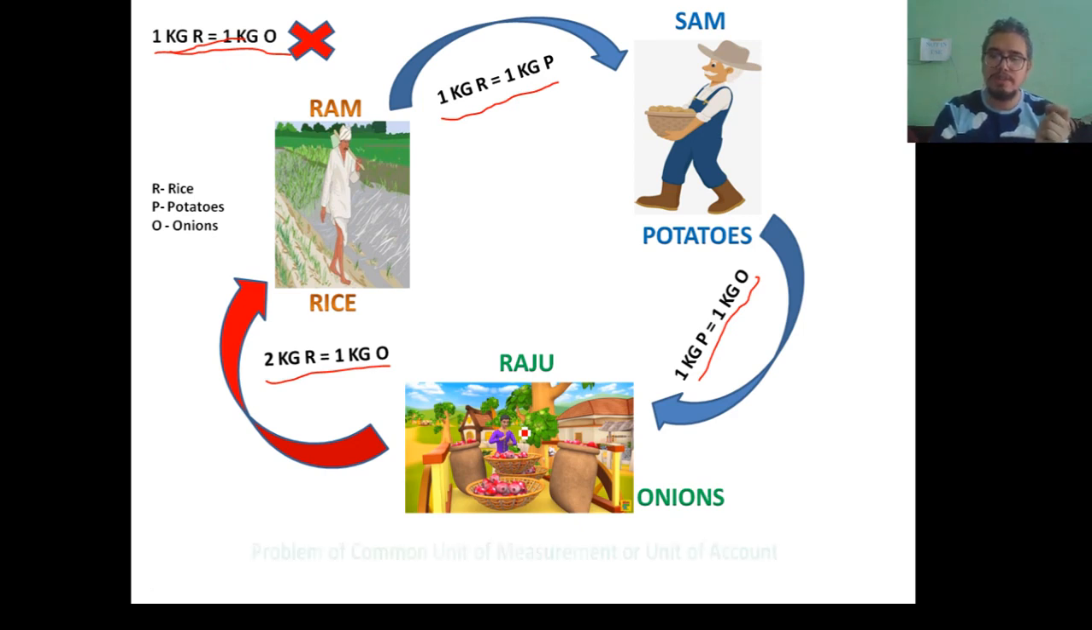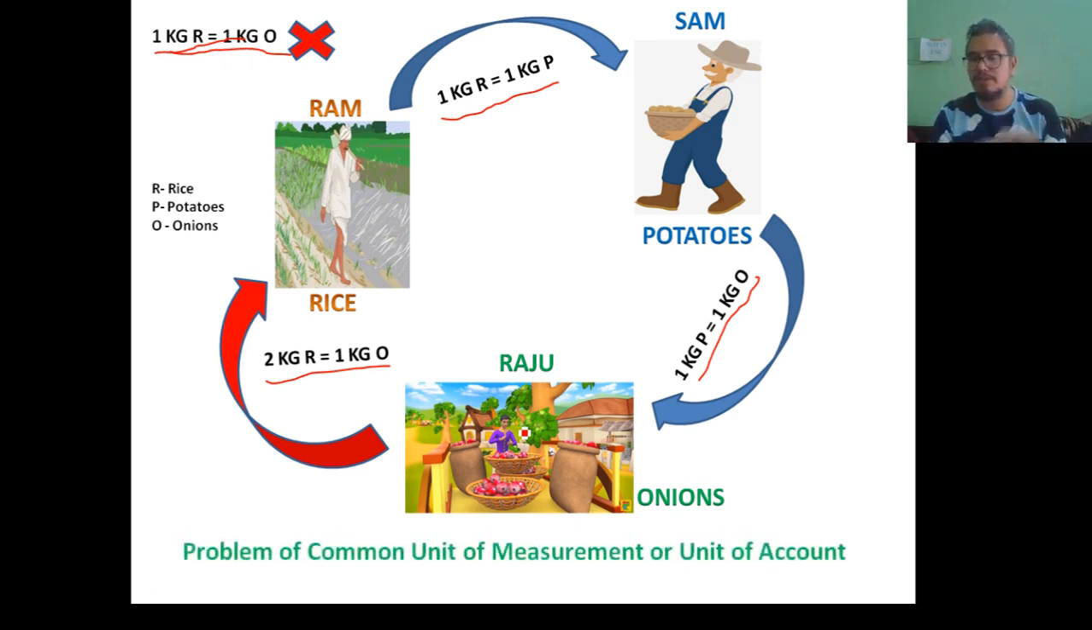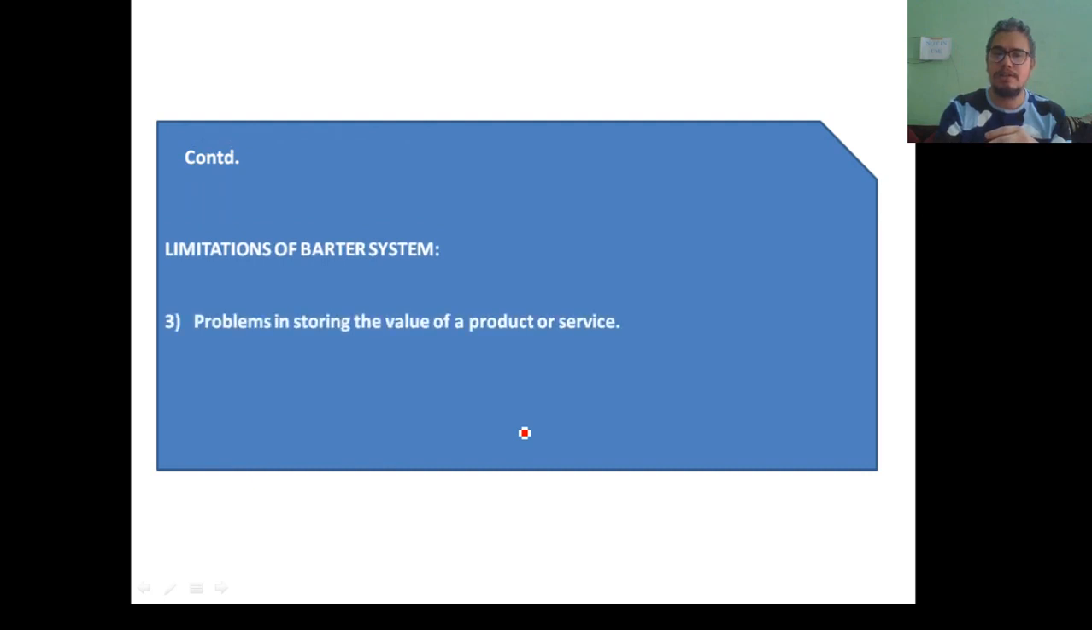Okay, so here we were discussing the problem of common unit of measurement or unit of account, and how the monetary system resolved that problem. Now moving forward, there are some other limitations of barter system which we will discuss now. The third limitation of barter system is the problem in storing the value of a product or service. So there is a problem of storage of value in case of barter system.